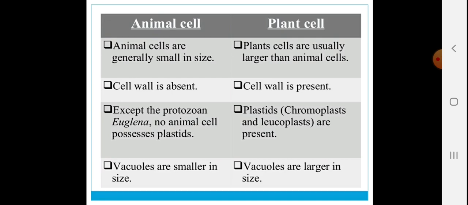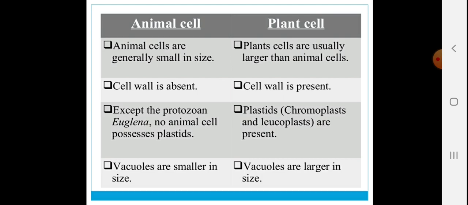The PDF which I have provided along with this video have the major difference included of plant and animal cell. Kindly go through them well. It is the important question as per the exam point of view. Now animal cells are generally small in size, whereas plant cells are usually larger than the animal cells.